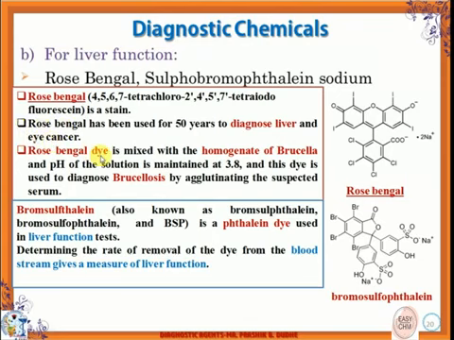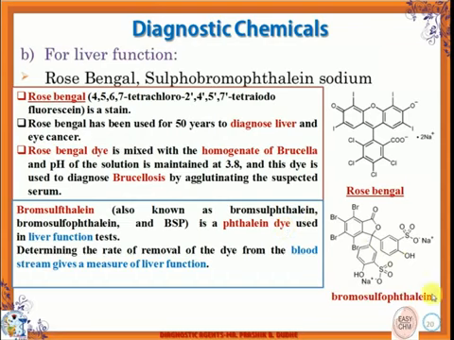The rose Bengal compound is mixed with homogenate of Brucella, and the pH of the solution is maintained at 3.8, and this dye is used to diagnose brucellosis. Then the second compound is sulfobromophthalein. It is a phthalein dye which is used for the liver function test.